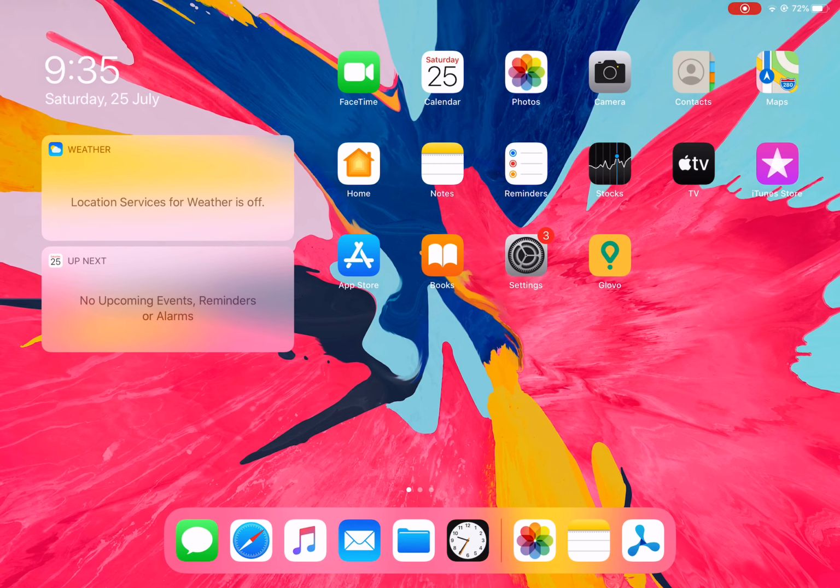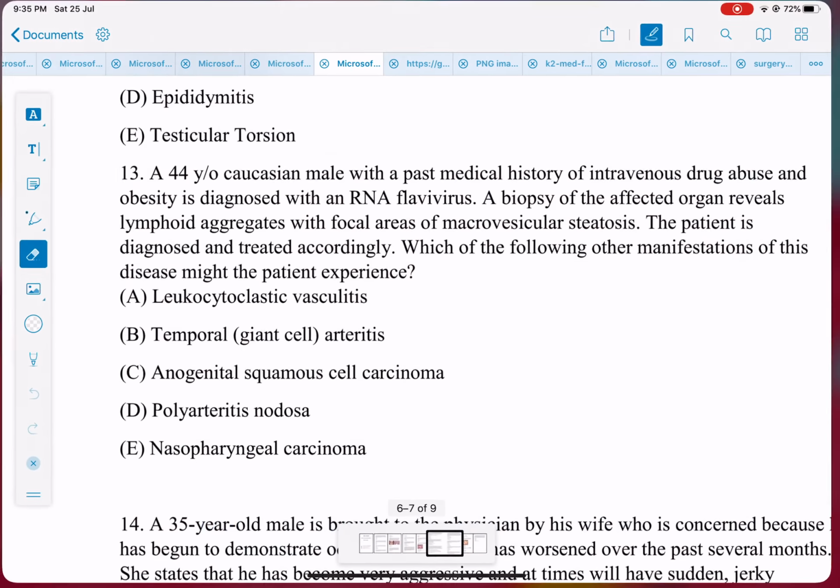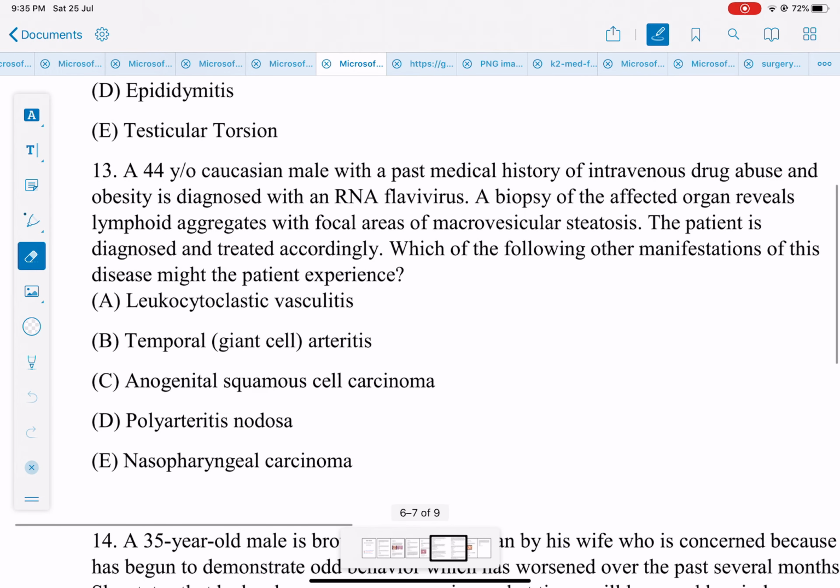Now let's see a question that is important. See the question number 13 here. A Caucasian male with a past medical history of intravenous drug abuse. So important buzzword, drug abuse. And obesity is diagnosed with RNA flavivirus. Biopsy of the affected organ reveals lymphoid aggregates with focal areas of macrovesicular steatosis. The patient is diagnosed and treated accordingly. Which of the following other manifestations of this disease might the patient experience? Let's see all the options.